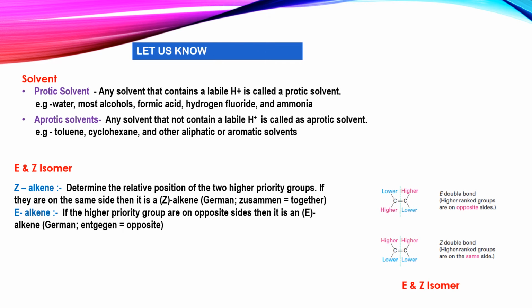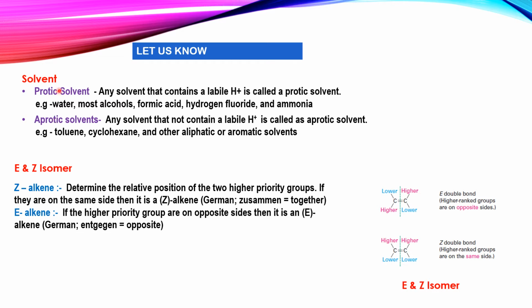Let us know about some concepts before learning the mechanism of the Bamford and Stevens reaction. The first thing I have mentioned here is the solvent. The Bamford and Stevens reaction takes place in the presence of a solvent. Generally, two types of solvents are used. Firstly, a protic solvent. Secondly, an aprotic solvent.